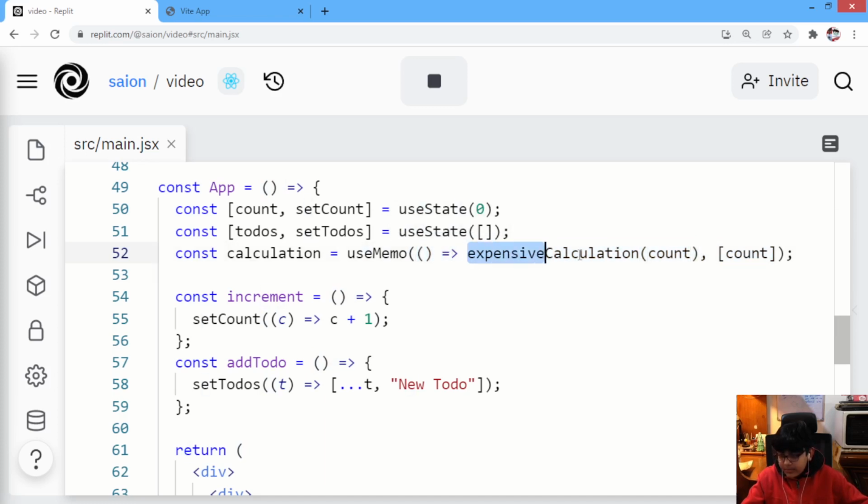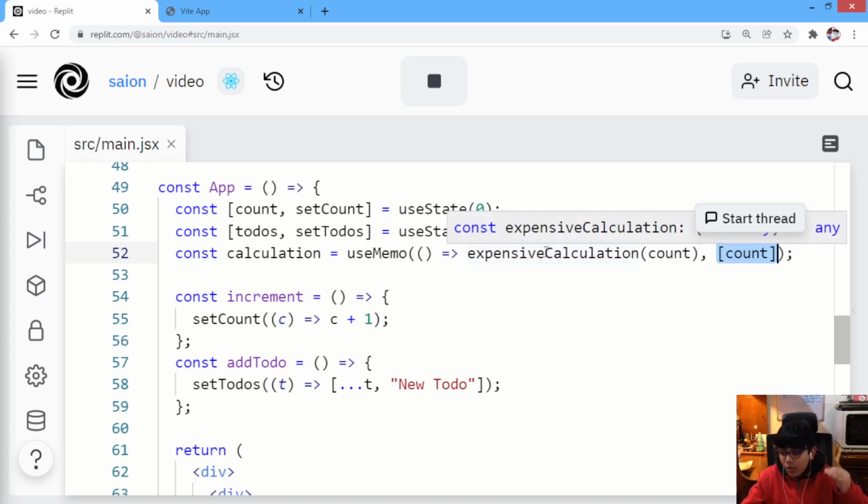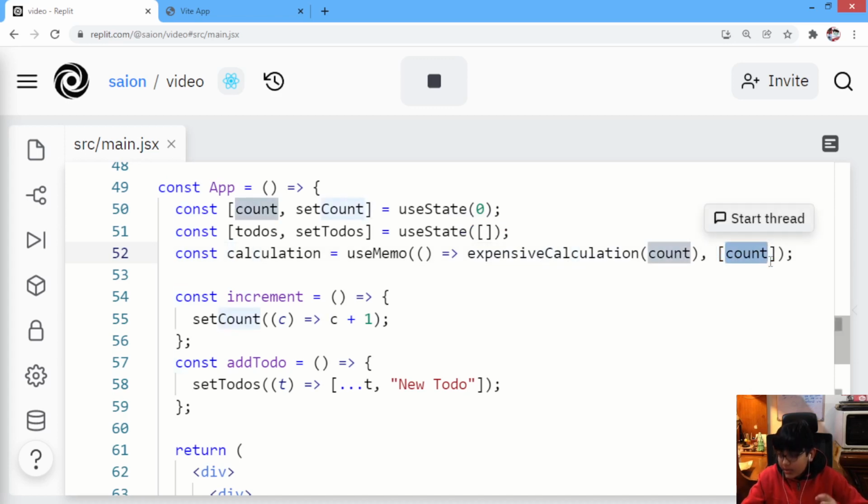And then in this we need to call our expensive calculation, right? And here we are saying that this expensive calculation method should only be called when our count changes, right?